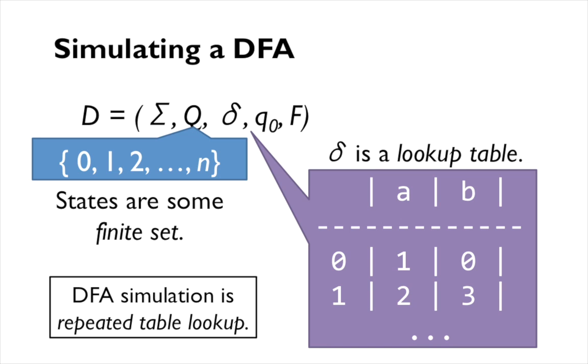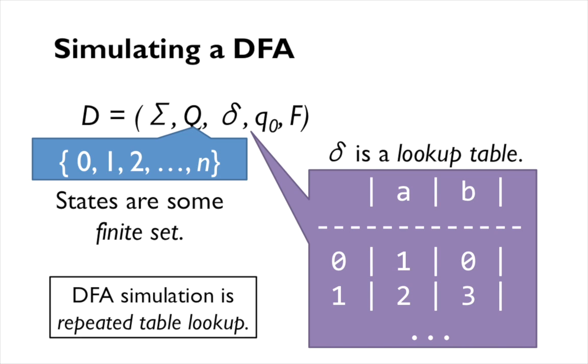Simulating, say, a pushdown automaton or PDA is slightly more complicated. Remember, the only thing that differs between a PDA and a DFA is the presence of the stack. So in addition to the state, if we were simulating a PDA, we would also keep track of the stack on the tape, which again is not too onerous to do. So we can believe that we can simulate all these machines using a Turing machine, which is pretty cool.